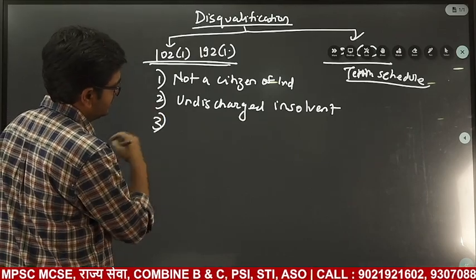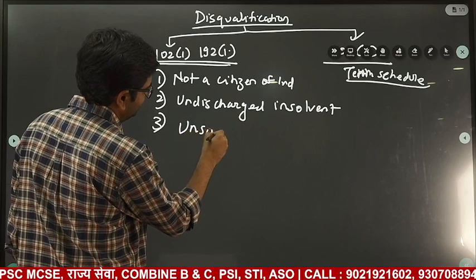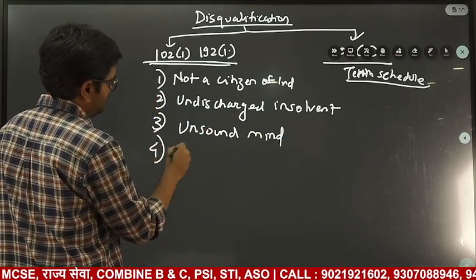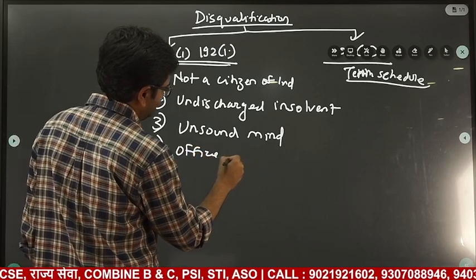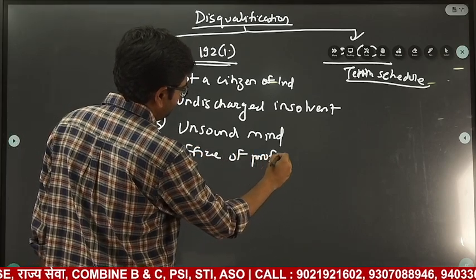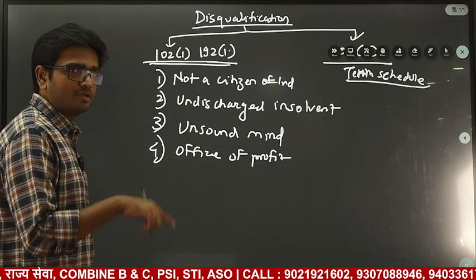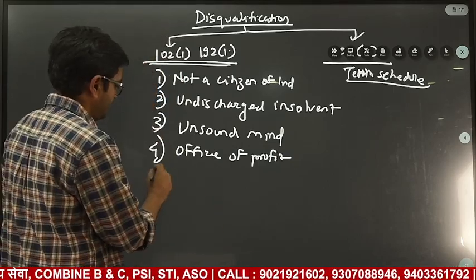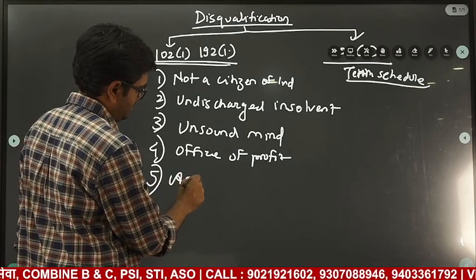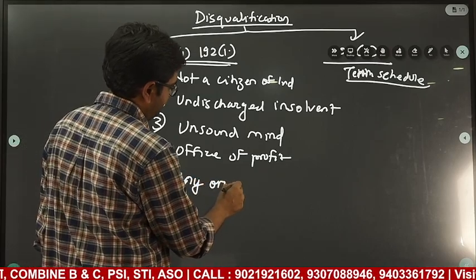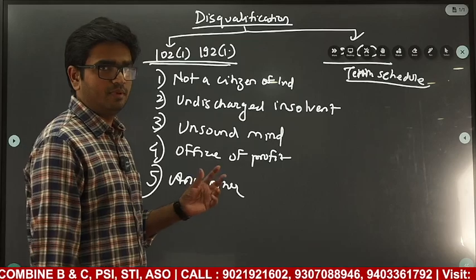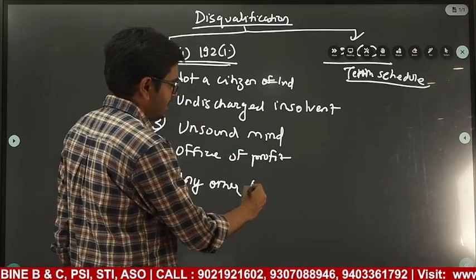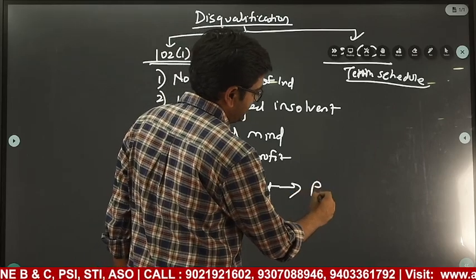Third, there is unsound mind. Fourth, office of profit. If he is already in any other office of government, then he is disqualified from being a member of parliament. Fifth, any other act. If disqualification is mentioned in any other act of the parliament, via that act he can also be disqualified. And this act is again the same act, the Representation of People Act